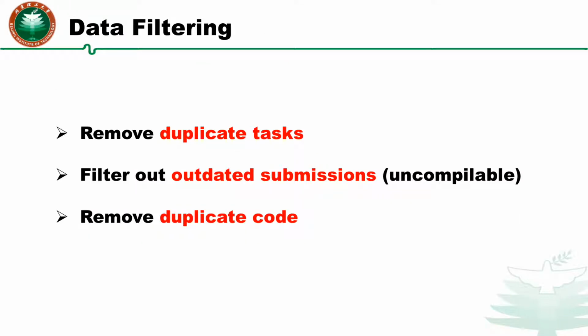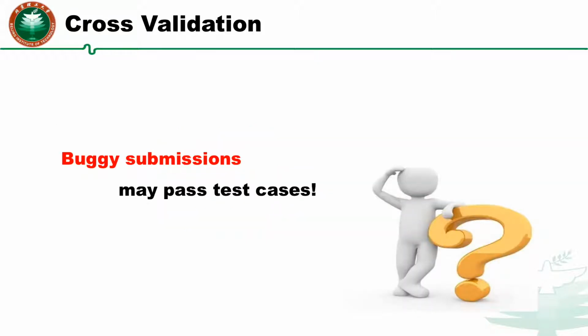Then we filter the code. We remove the duplicate tasks and code, and filter out outdated submissions by compiling them. After data filtering, some buggy submissions can still pass test cases. To further improve the reliability, we carry out cross-validation by software testing.